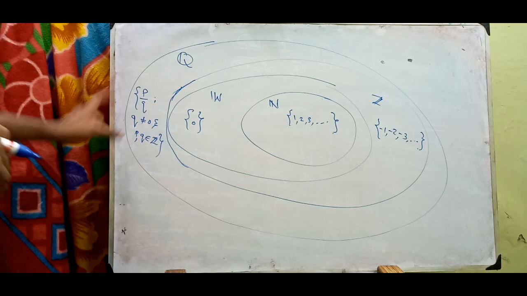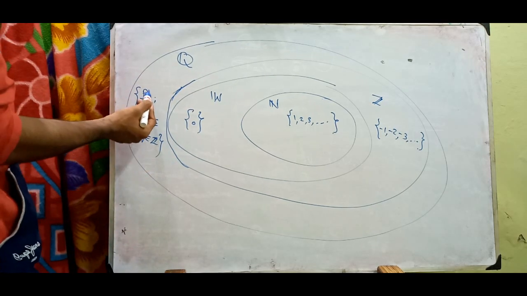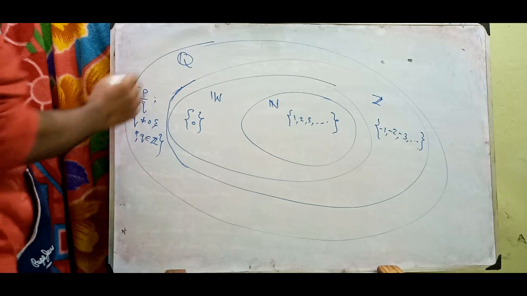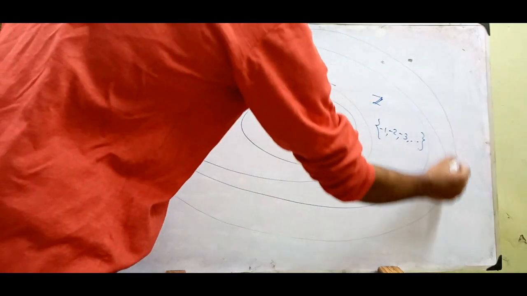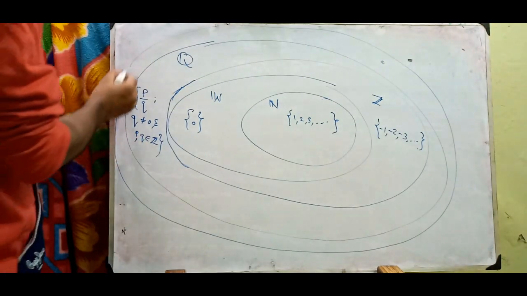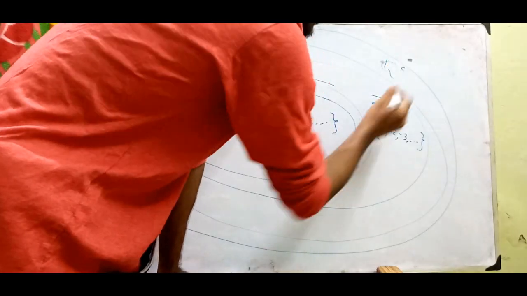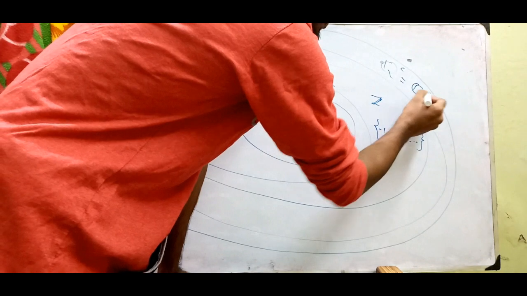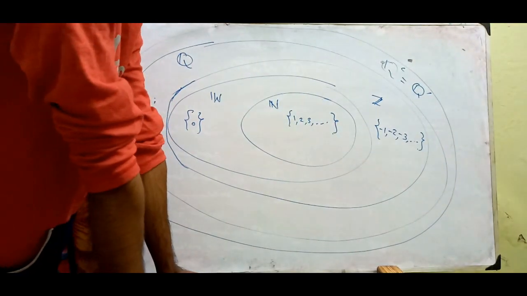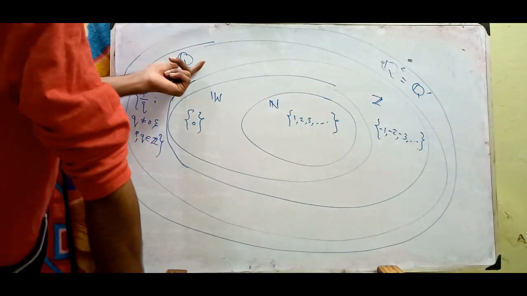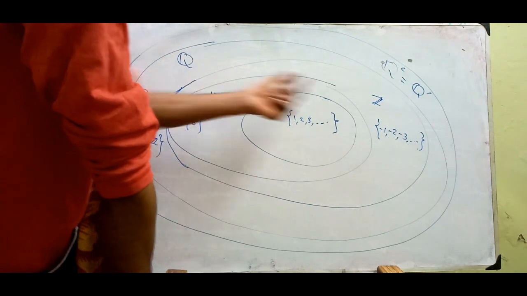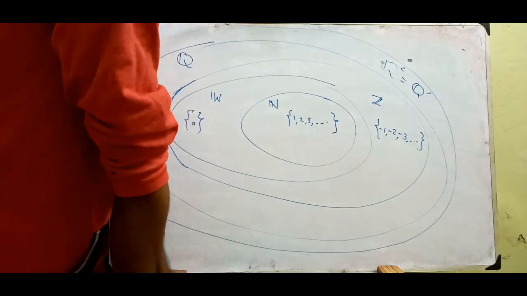Either you can write a upon b or p upon q, both are the same. And the next one is the irrational numbers. Call it Q complement or Q dash. Just like you have seen the complement, the same thing happens here. This is rational, and this symbol is for irrational numbers.